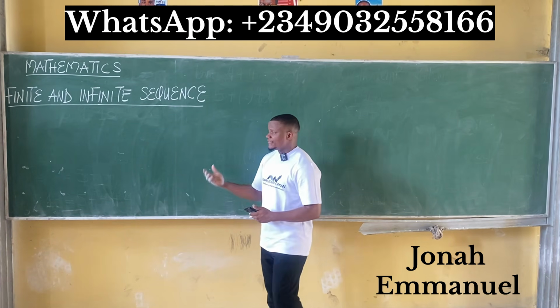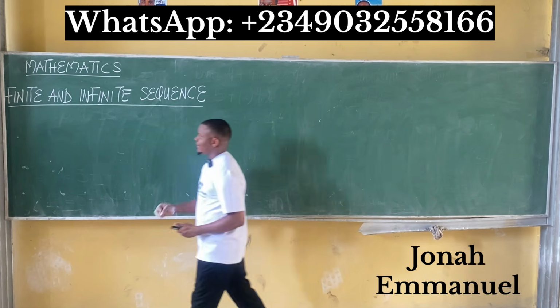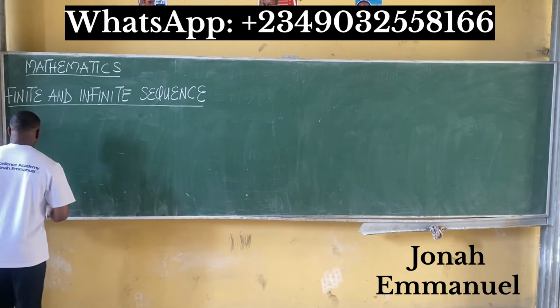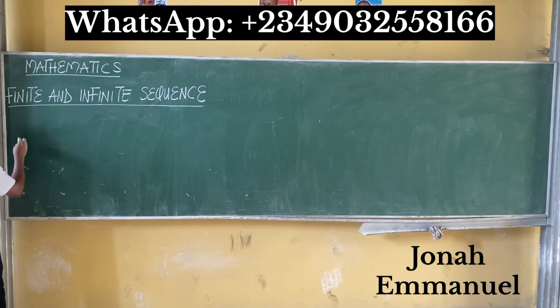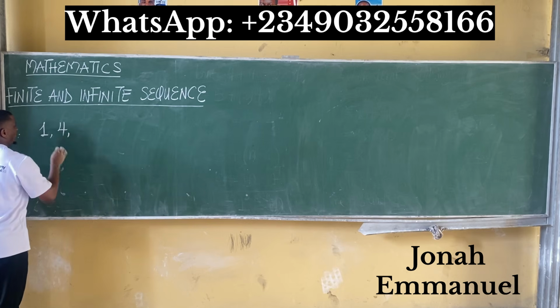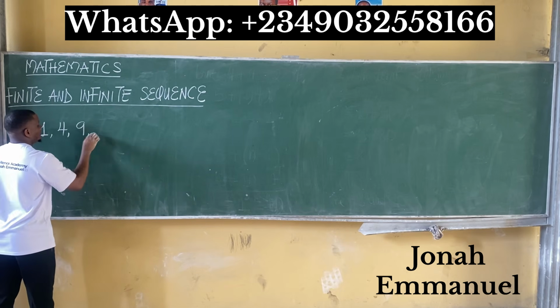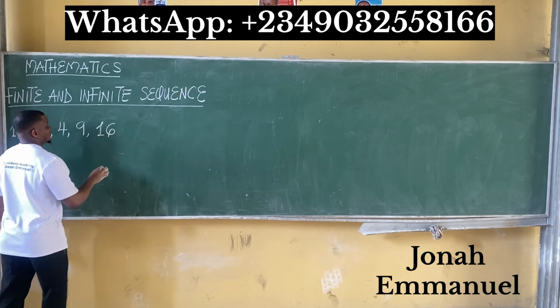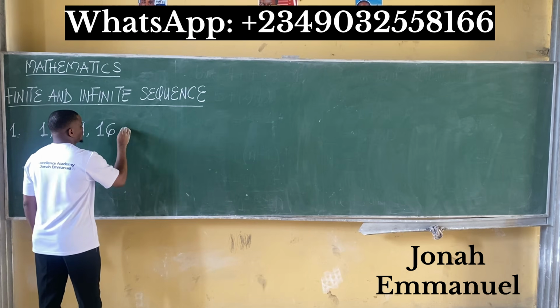All right. I'll give you some examples. Let's start with the finite sequence. Let's say you have a sequence that looks like 1, 4, 9, 16, 25.